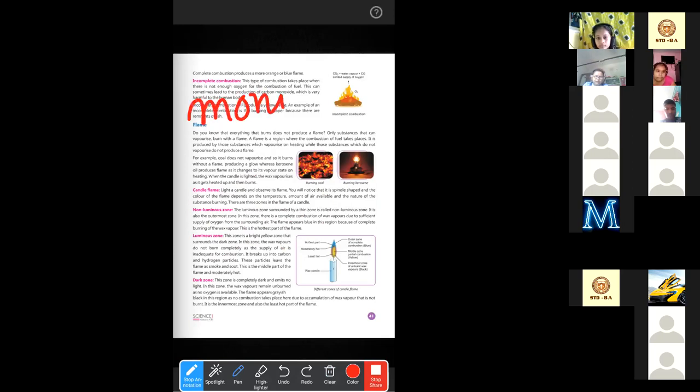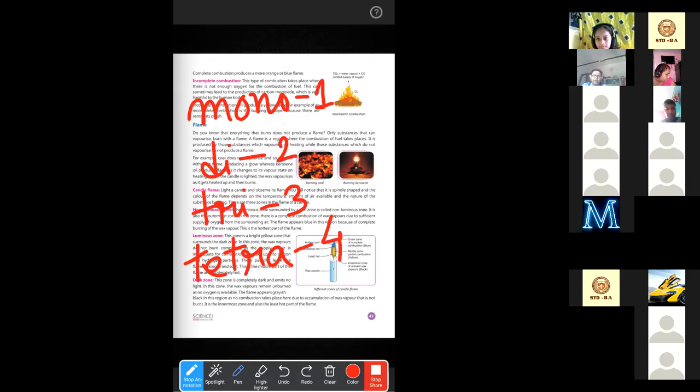In science, mono means 1, di means 2, tri means 3. And for 4, what should we write? Quadra or tetra. You can write tetra also.